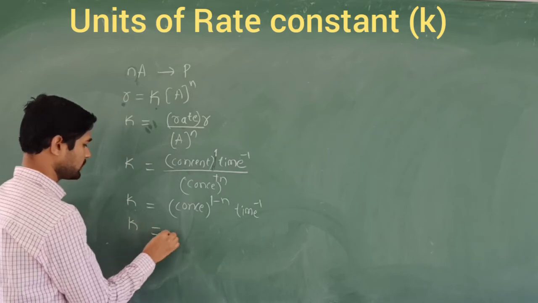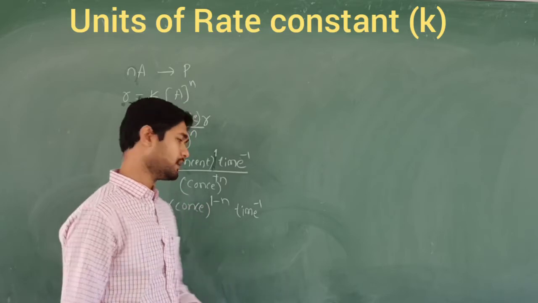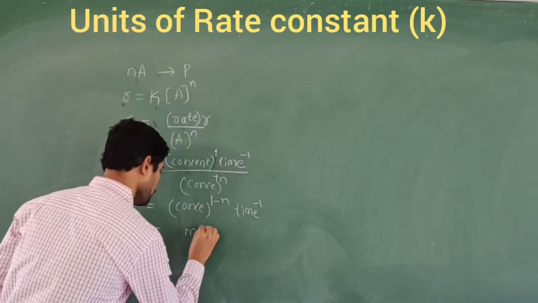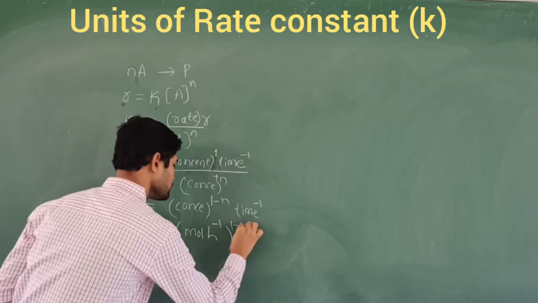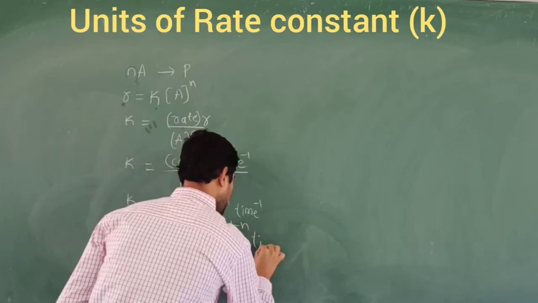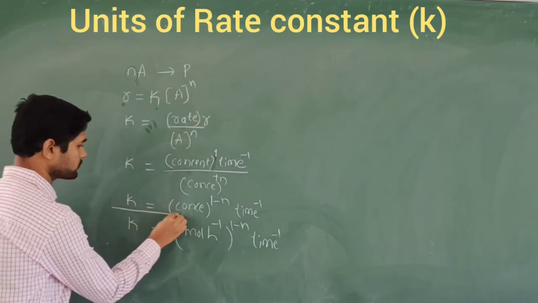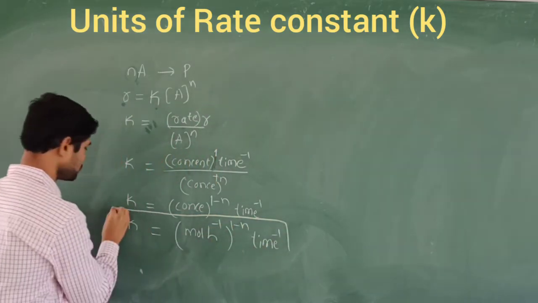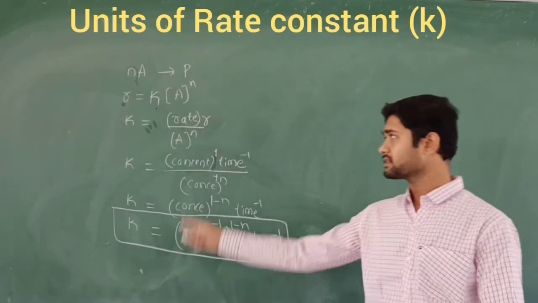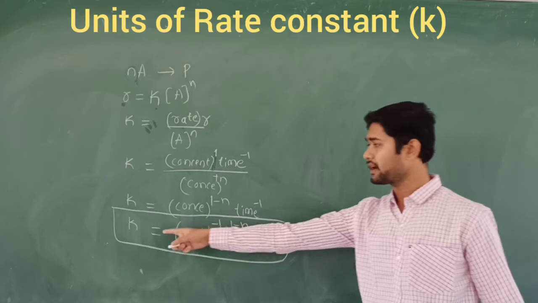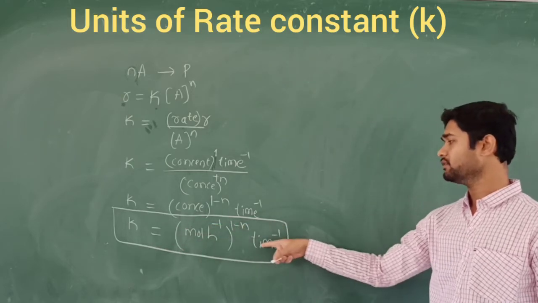Therefore the rate constant k is equal to mole per liter power 1 minus n into time power minus 1. This is the unit of the rate constant. Always keep in mind that this is general for the nth order reaction.